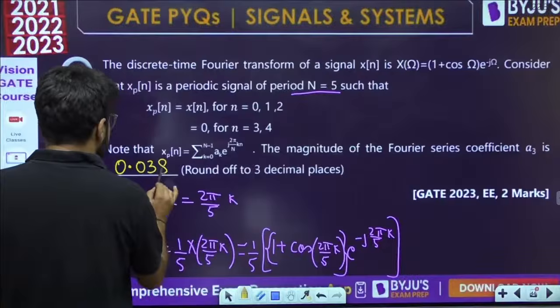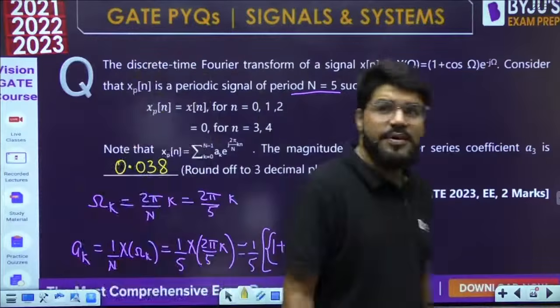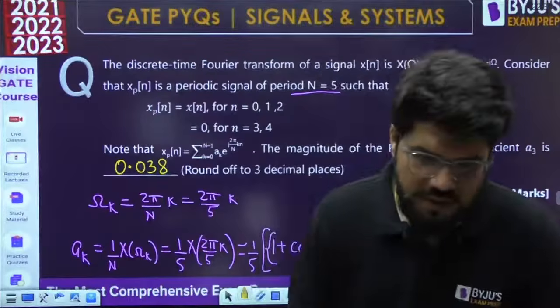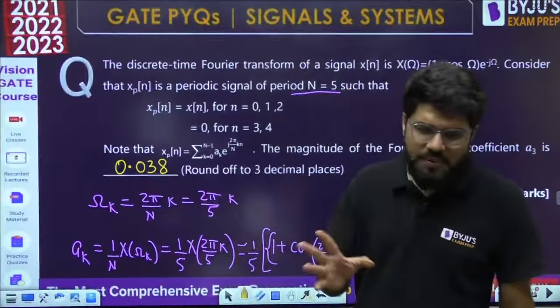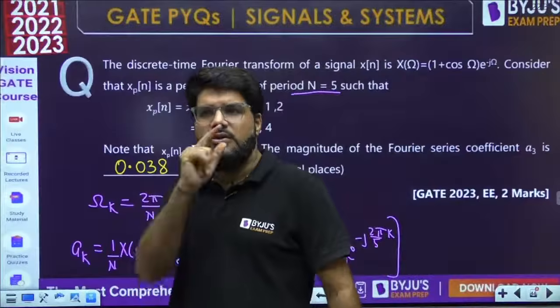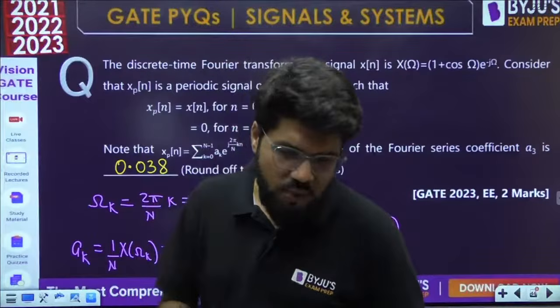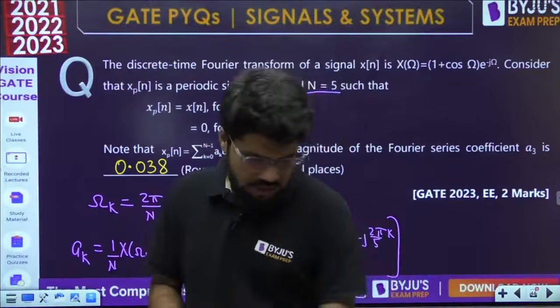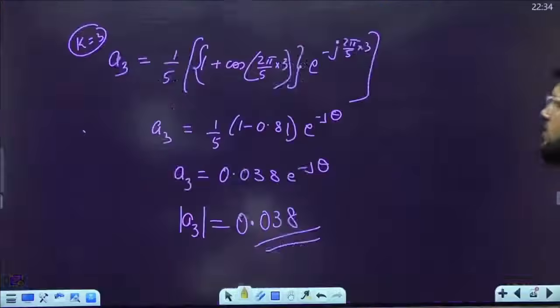This is a very good question. Okay, 2023 EE 2 marks question. Very good question. इसलिए बोलता हूँ, all branch students, whether you are EE or EC or IN, practice all branch questions so that you get more and more variety and more and more concepts to learn. ठीक है जी?